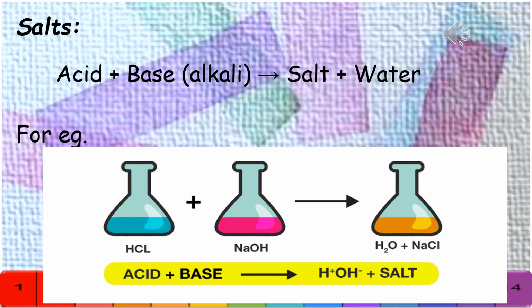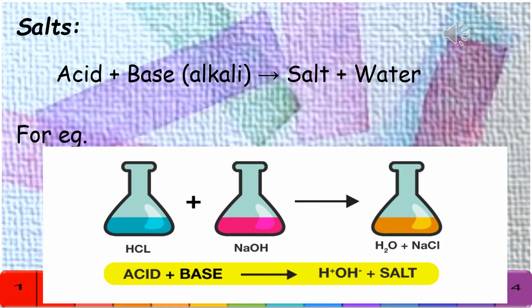A salt is a substance formed by the reaction of an acid with a base. An example of salt is sodium chloride. It is formed by the reaction of hydrochloric acid with sodium hydroxide base. In a way, we can say that a salt has two parents, an acid and a base. So the name of a salt consists of two parents.